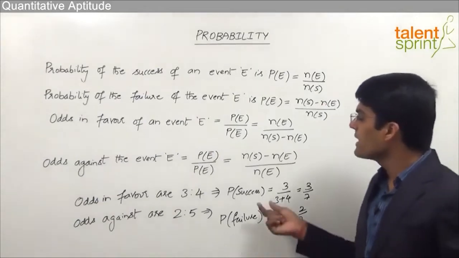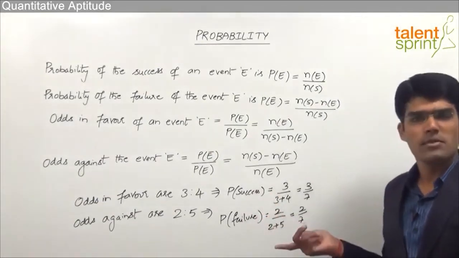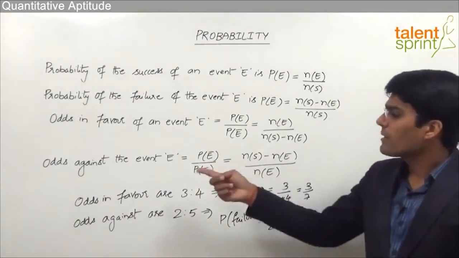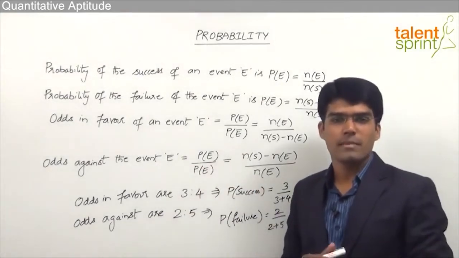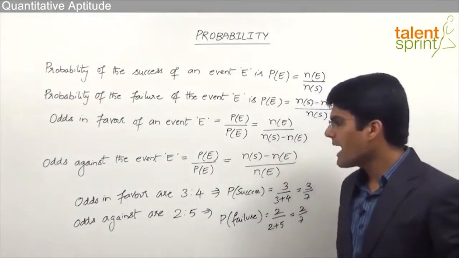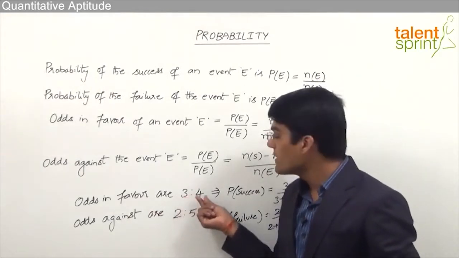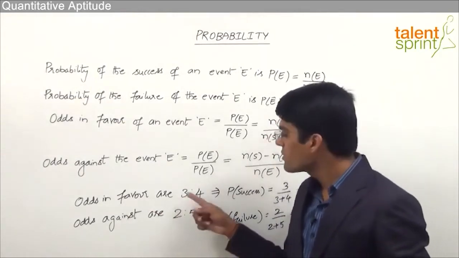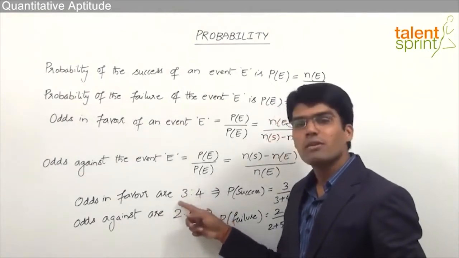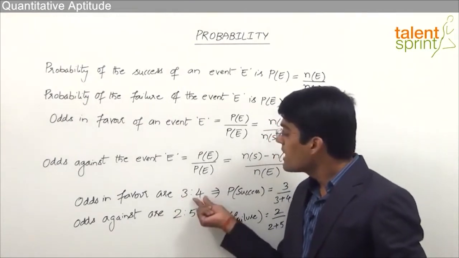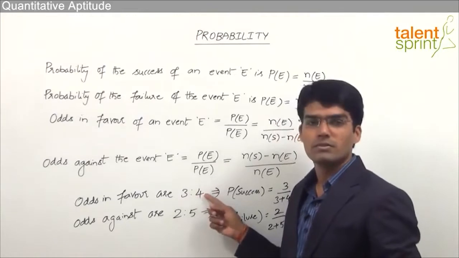So this is how we can find out the probability of success or the probability of failure as it is required from the odds in favor or odds against a particular event. So simply remember that odds in favor is a ratio which shows favorable outcomes is to unfavorable outcomes. So probability of success should be favorable outcomes by total of these 2. And probability of failure should be unfavorable outcomes by total of these 2.